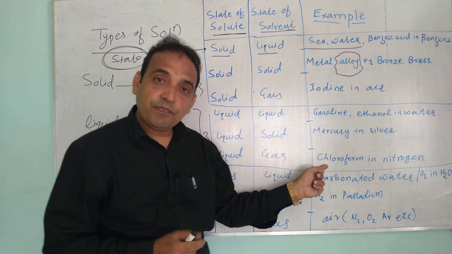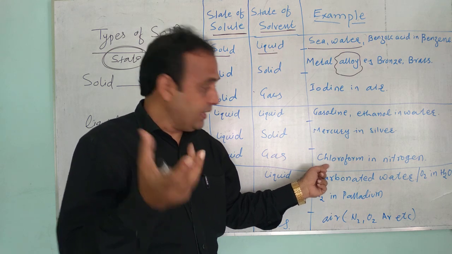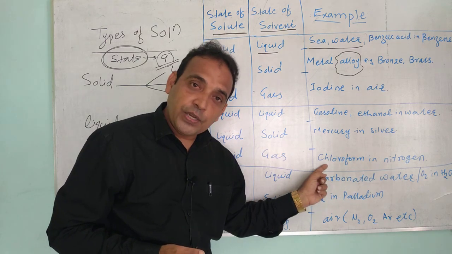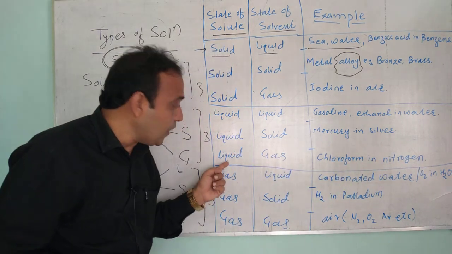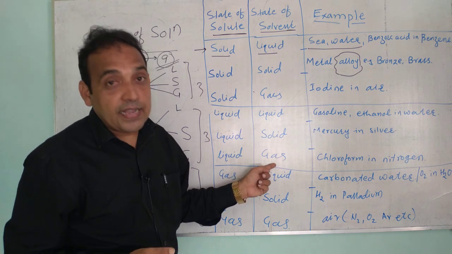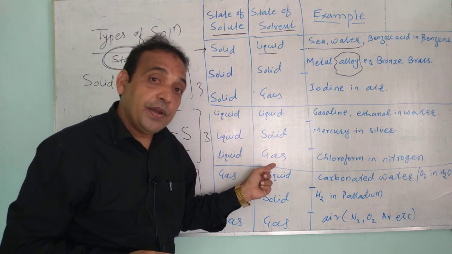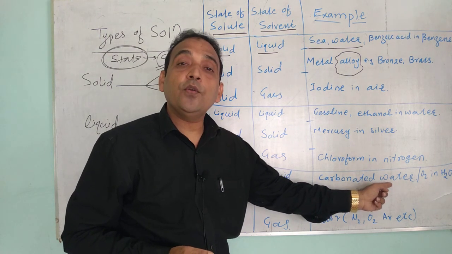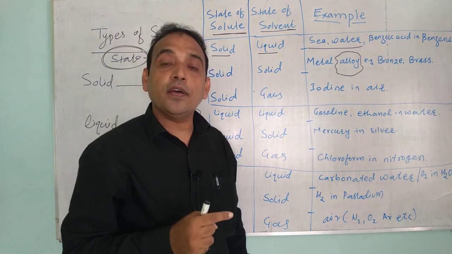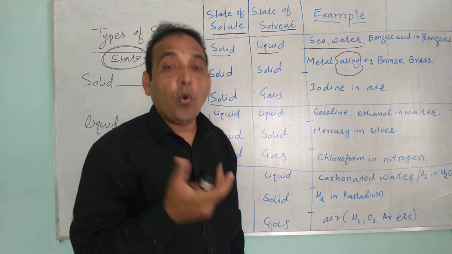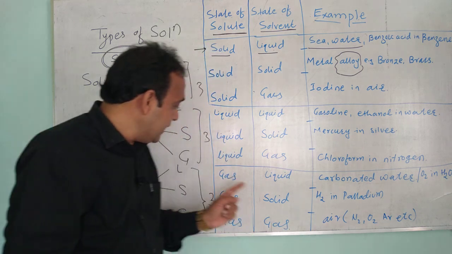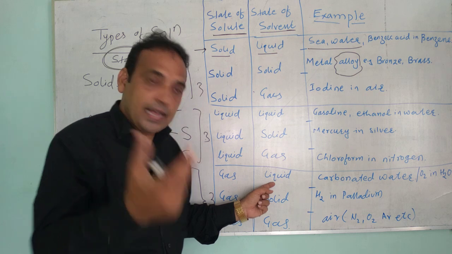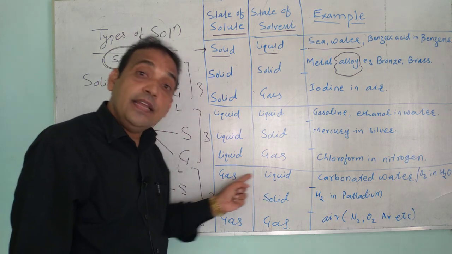Now chloroform is an organic solvent, liquid form, in nitrogen. Nitrogen acts as a gas. Chloroform is a liquid, nitrogen is a gas. It is the example of liquid in gas. Now come to carbonated water. Carbonated water means carbon dioxide in water. Carbon dioxide is a gas, water acts as a solvent, so it is an example of gas in liquid.